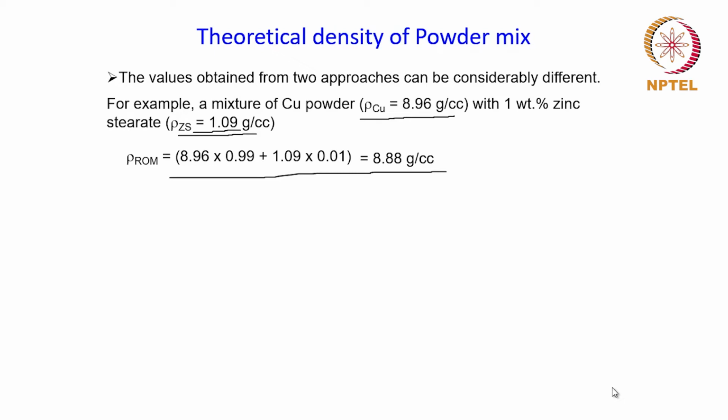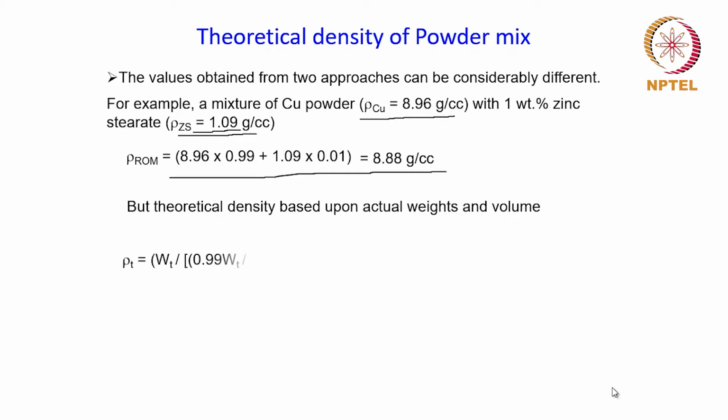But if you calculate the theoretical density based upon the first approach, that is using the actual weights and the volume of the materials, then the theoretical density rho T will be given by this, wherein Wt is the total weight of the powder mixture, and these are the respective densities, that is rho of copper and rho of zinc stearate, as you can see over here.